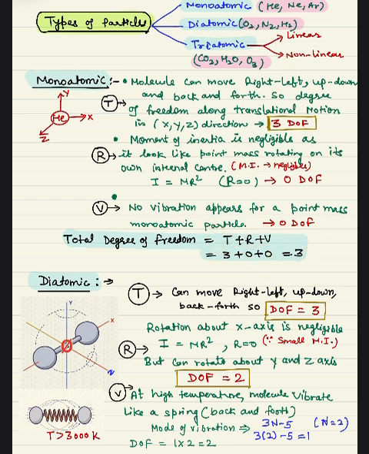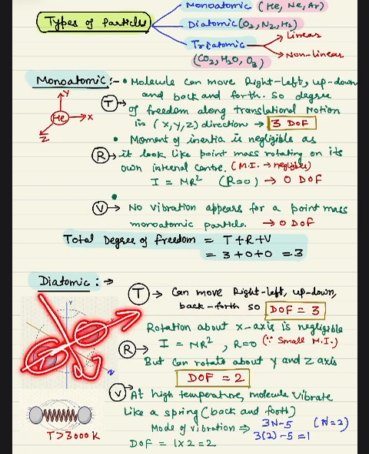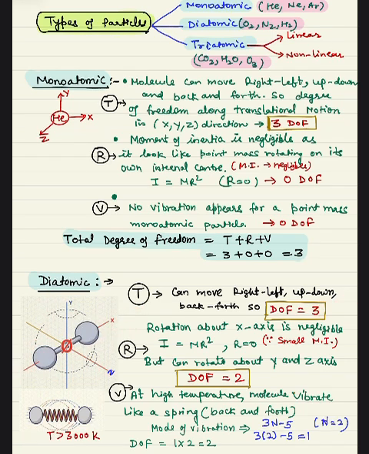Now let's calculate the degree of freedom for diatomic molecules like oxygen, nitrogen, hydrogen. Look, this is a diatomic molecule. Now for translational motion, it can move right and left, up and down, and back and forth. It is like a dumbbell. Can you see? You can move a dumbbell right and left, up and down, and back and forth also. So it has 3 degrees of freedom along translational motion.